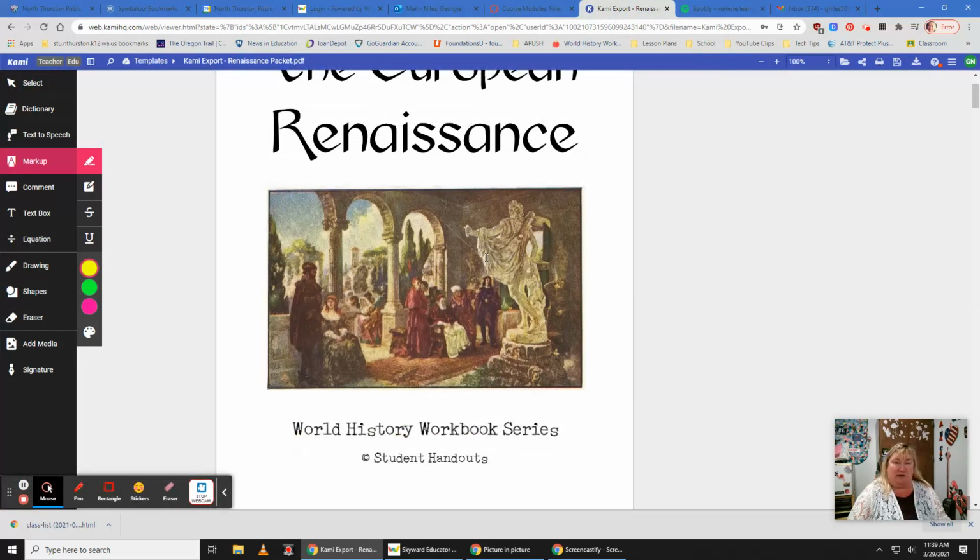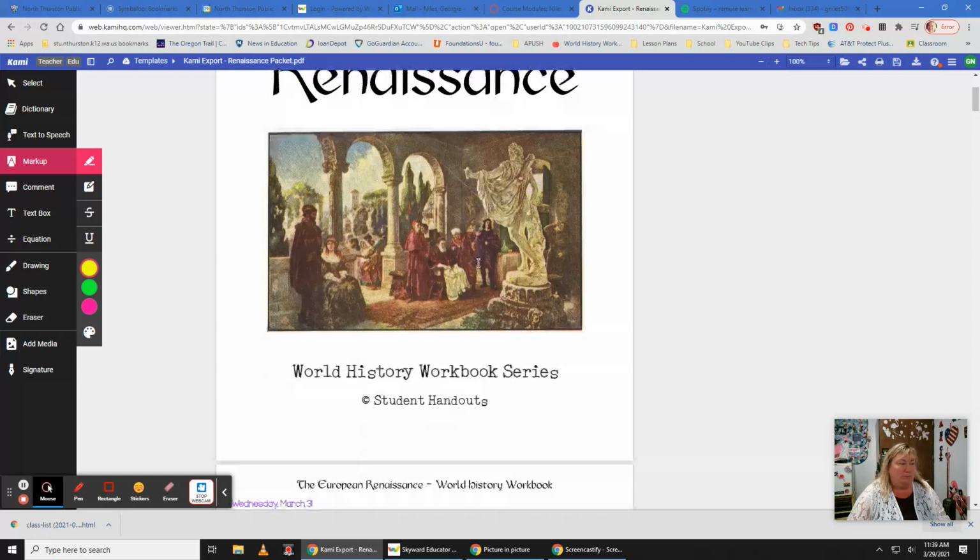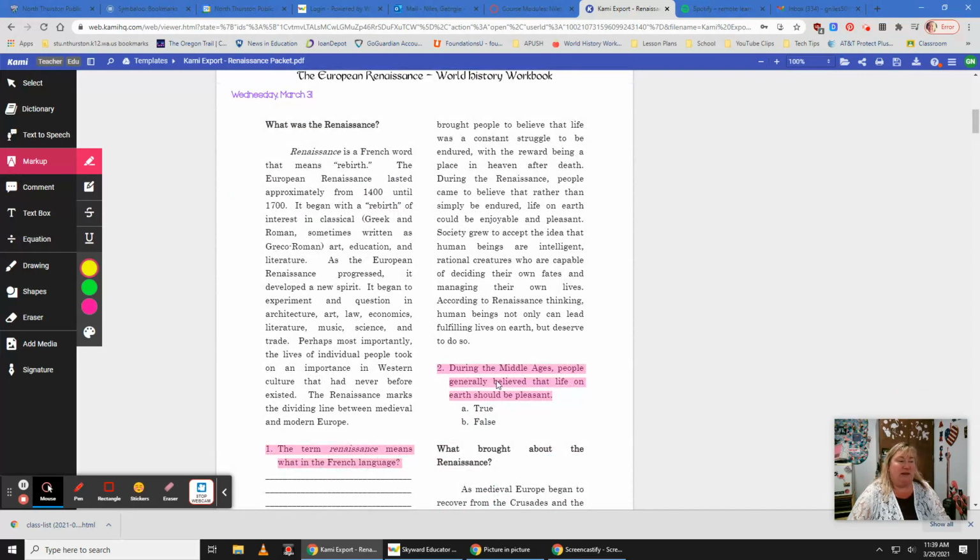We've got a packet. It's a few pages long and we'll be working a lot on this together. But what I want you to understand is anything that's highlighted, I want you to answer. So the first passage, the first reading here, starts with a question, and that tells you what it's supposed to be about. What was the Renaissance?